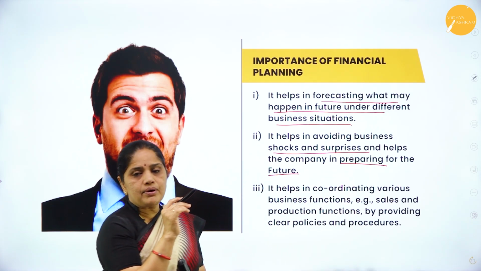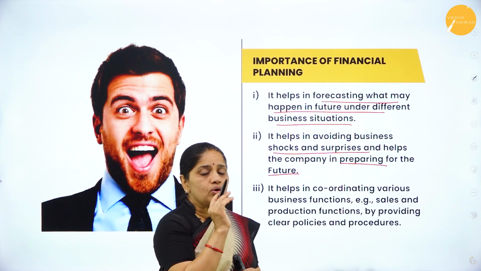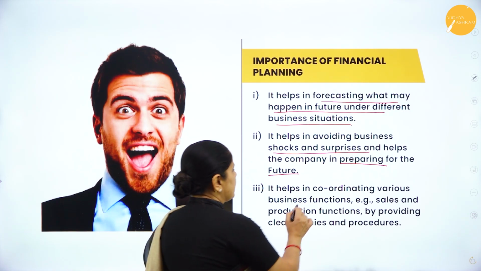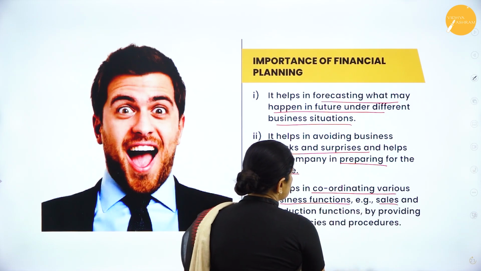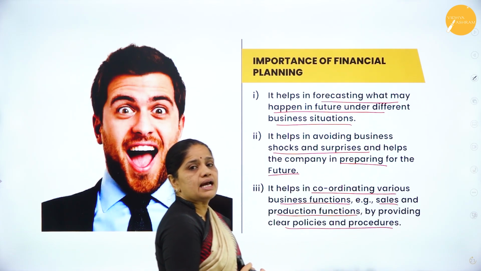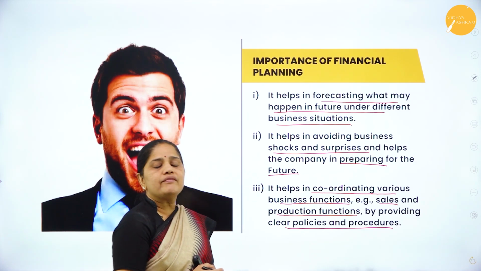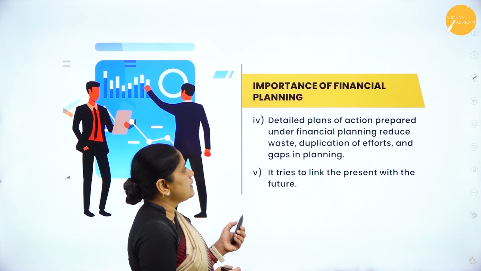So when they think about the future, with the help of financial planning, we will be able to cope with any situation which may arise. Then it helps in coordinating various business functions, that is sales and production functions, by providing clear policies and procedures. So with the help of financial planning, we will be able to coordinate the functions of different departments.